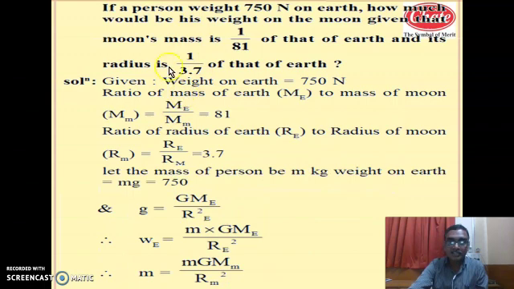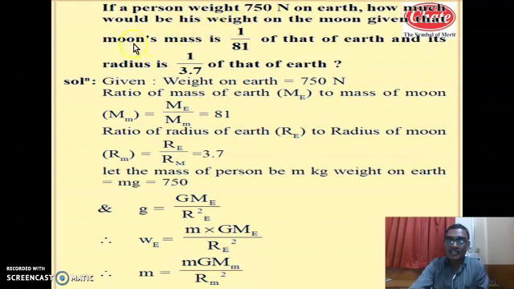Now let us see one problem. If a person weighs 750 Newton on Earth, how much would be his weight on the moon, given that the moon's mass is 1/81 of that of the Earth and its radius is 1/3.7 of that of Earth. So the person's weight on the Earth is 750 Newton, and we have to calculate that person's weight on the surface of the moon. So gravitational force no doubt differs on the moon and the Earth.